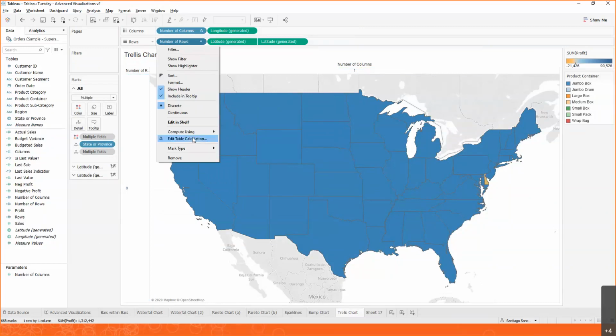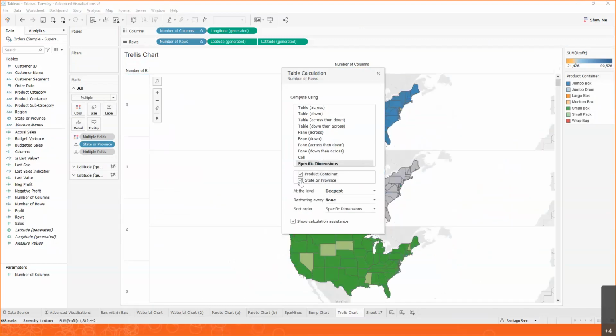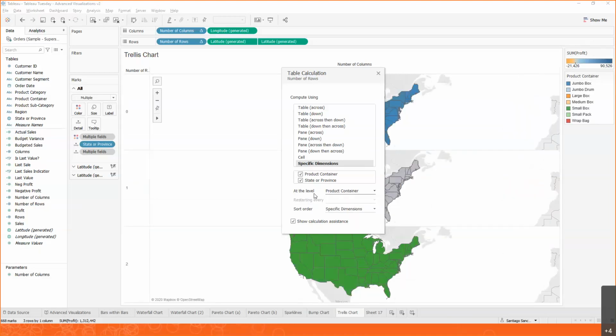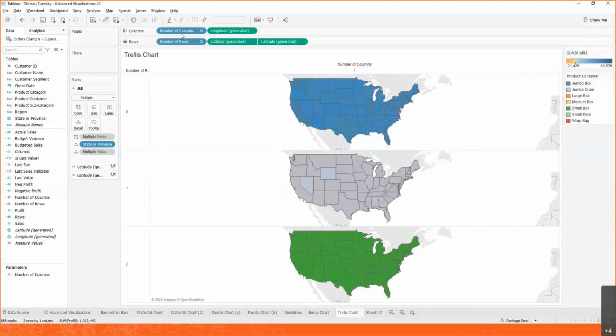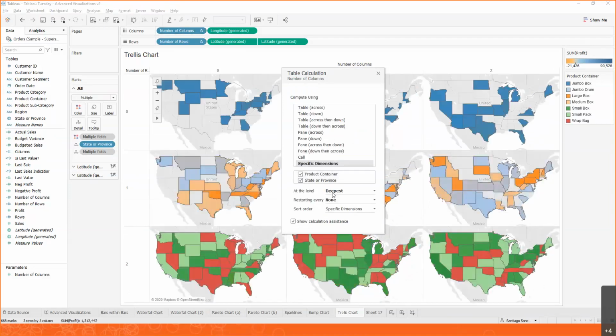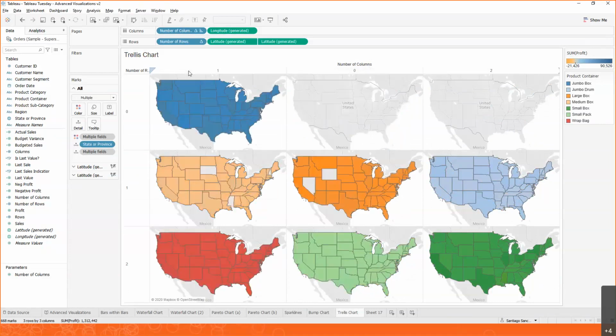Well, we're almost there. Remember, this is a table calculation, and with table calculations, we can specify how they calculate. So we can change this so that it's calculated across containers and provinces, but we generate a different row for every container. And we can do the same thing here. We can edit this table calculation, make sure that it runs across product containers and provinces, but it restarts on every product container. And now we already have sort of that trellis chart, except that we can move this like this